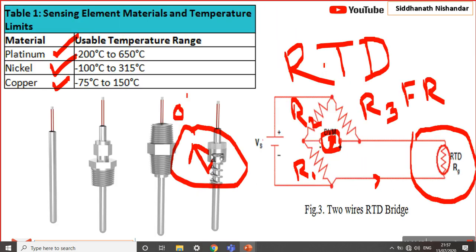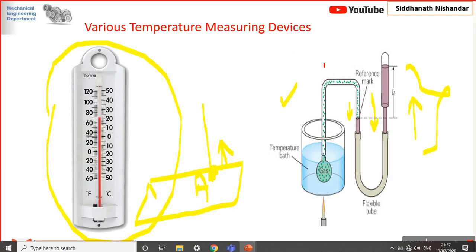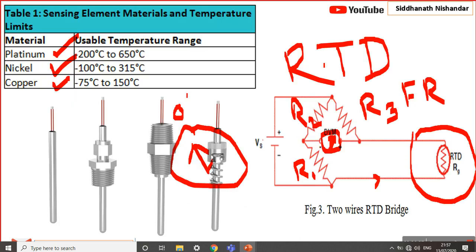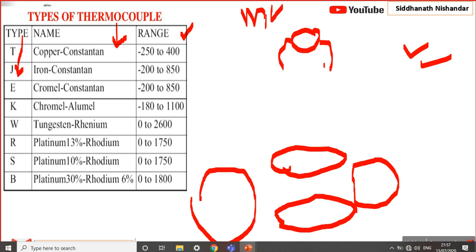If you see, all the previous thermometers are contact type thermometers. Okay, if you put them in a furnace it is highly difficult. Your device or system is also going to melt in that furnace. Okay, so that is the need.